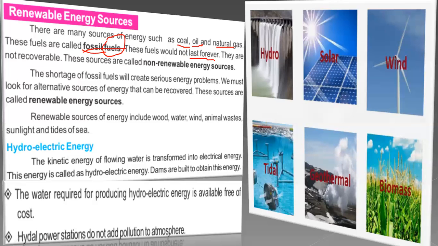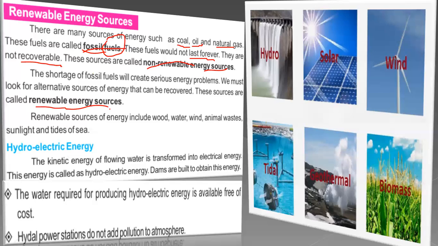Like if we are using these nowadays, so next millions of years are required to make the new fossil fuels. So they are non-recoverable. So these sources which are non-recoverable, which we cannot get again, we cannot renew them. So those are called non-renewable energy sources. But here we will talk about some more energy sources which are renewable, and they are very important nowadays.